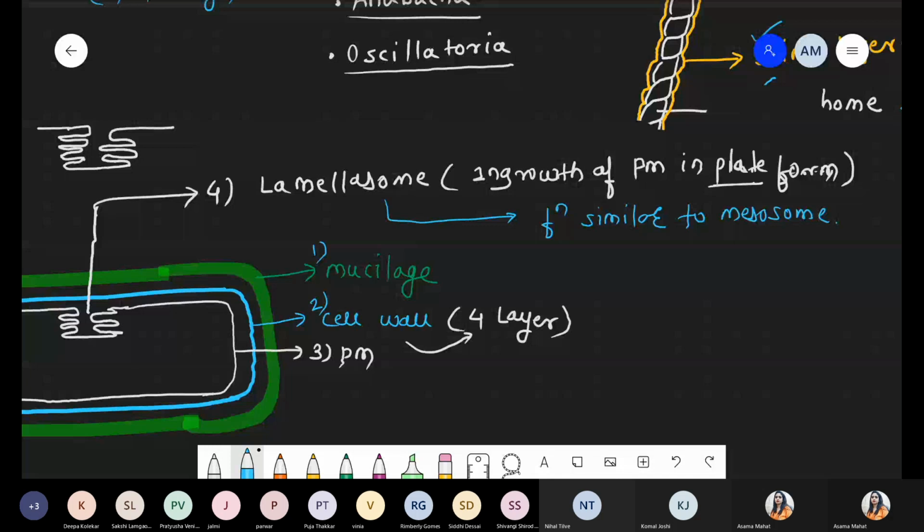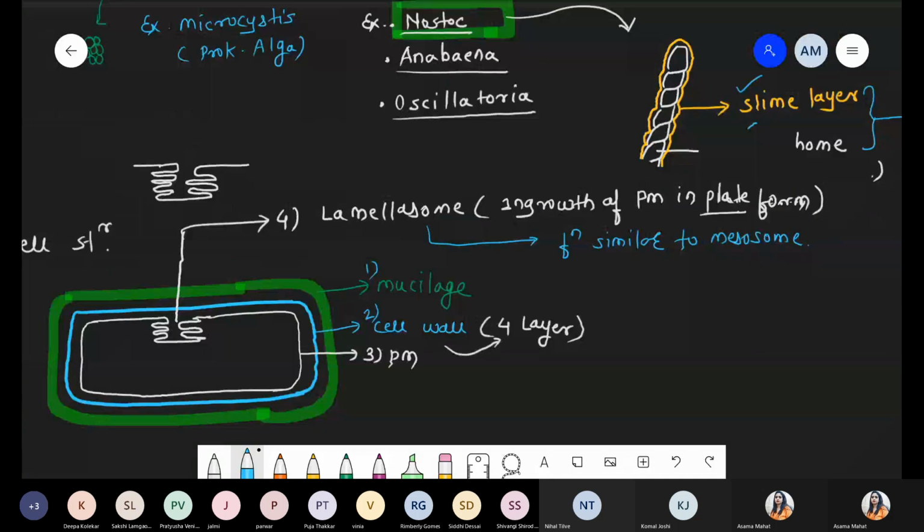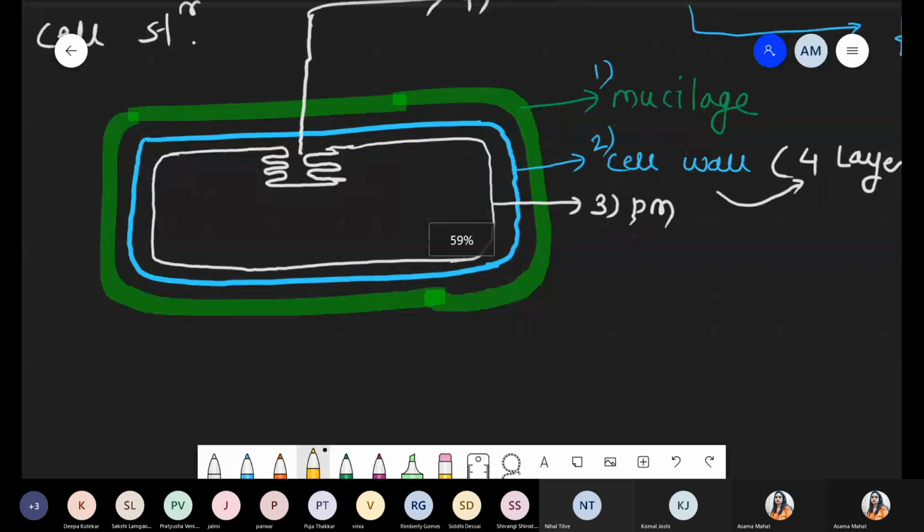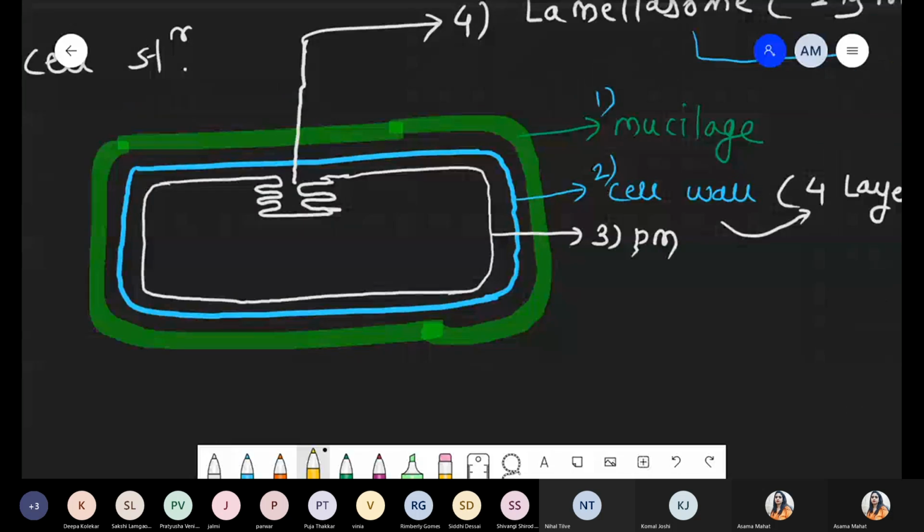Okay, chalo. So now we are talking about the next part. There is a presence of the genetic material. We know that lamellizome behaves like a mesosome. It means that whatever genetic material is present is attached to the lamellizome. So quickly we are writing that information. These are the lamellizome, and now that genetic material is attached to this lamellizome.